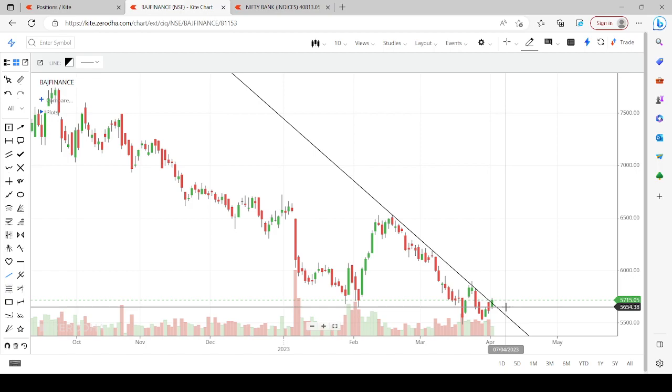If my guess is correct, anytime soon this stock will have a takeoff. In that takeoff, minimum it will do 7,000. Minimum it will do 7,000. Beyond that, we need to rethink whether it's going to do another 52-week, another all-time high, or we need to square off or book profits in our positions.